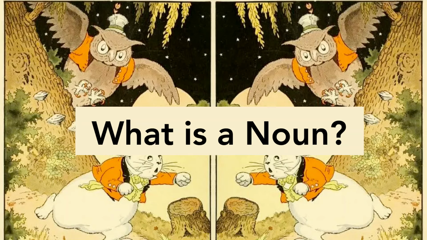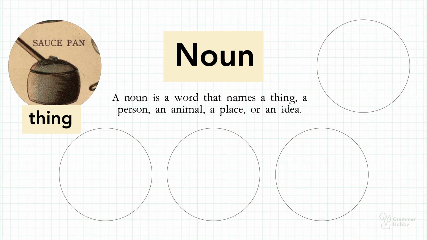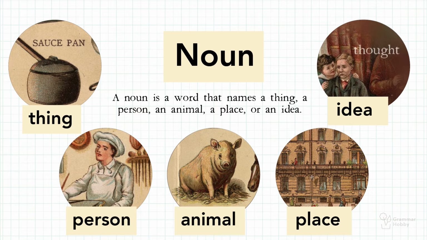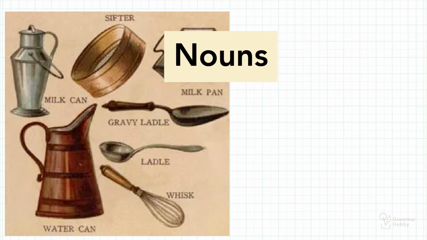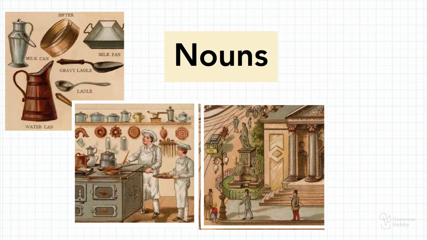What is a noun? A noun is a word that names a thing, a person, an animal, a place, or an idea. Things like sifter, milk pan, gravy ladle, and whisk are all nouns. Same with man, baker, and boy. Also, places like street, town hall, and train station.